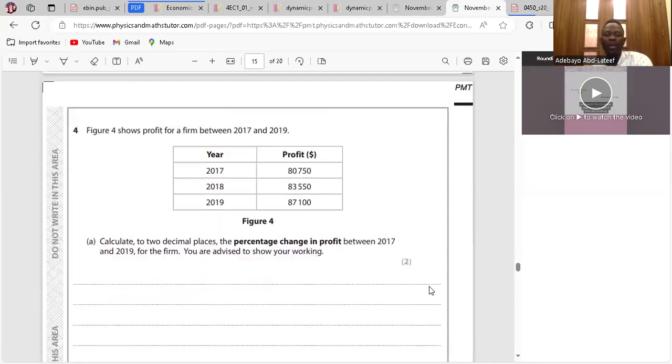Question 4, right? Calculate the percentage change in profits from 2017 to 2019. It will be 2019 value minus 2017 value divided by 2017 value multiplied by 100. So we have 7,100 minus 80,750 divided by 80,750 multiplied by 100, which gives us 635,000 divided by 80,750, 7.86. Okay.